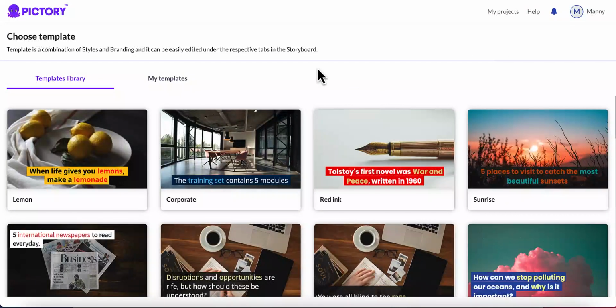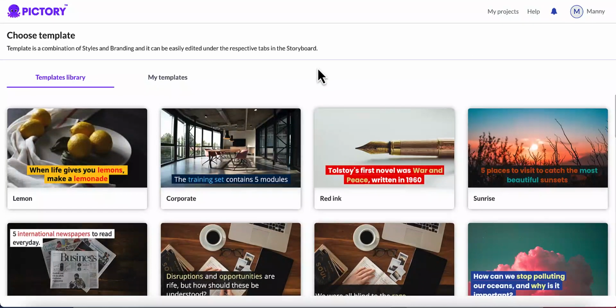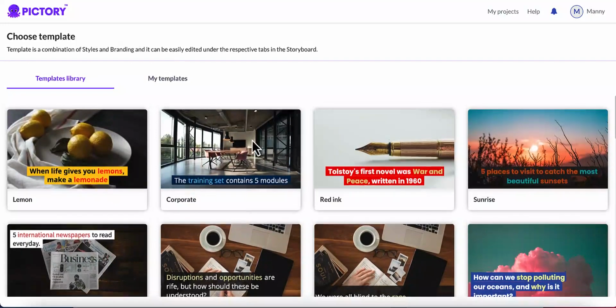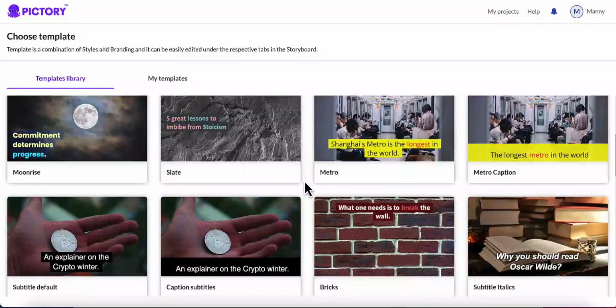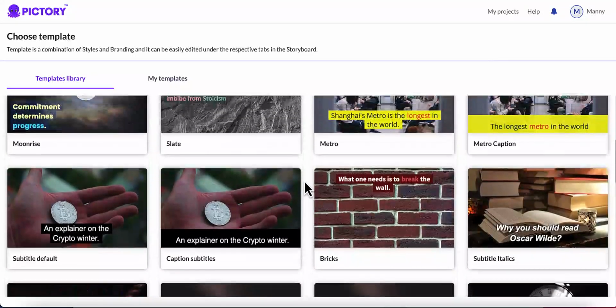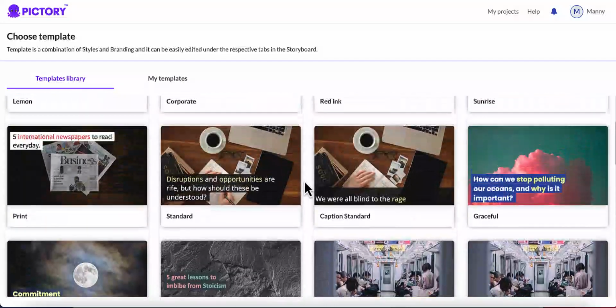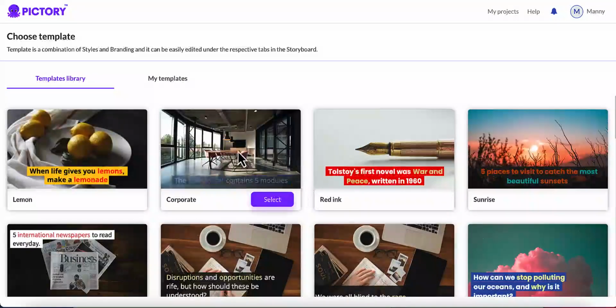Now you can see we have a lot of templates to choose from. Simply hover over a template and you can see how the text will appear for different templates. Go through them and see which one is suitable for your content, depending on what sort of content and what sort of niche you're trying to create content for. I'm probably going to select this one, the corporate.